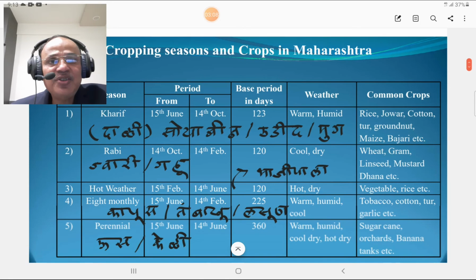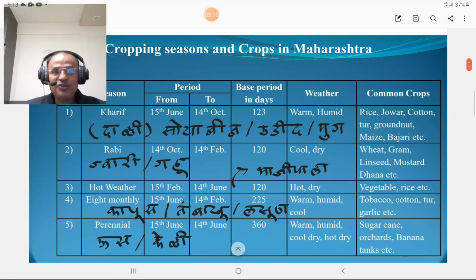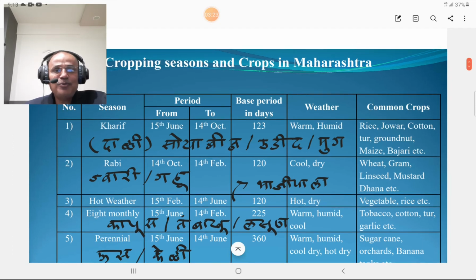So this table is very important as far as irrigation in Maharashtra is concerned. These are the cropping seasons and crops in Maharashtra, and every time in MPSC there is a question on cropping seasons and crops in Maharashtra. First season, which you know is now coming to an end, is the Kharif season. It starts from 15 June and ends on 14th October, with a base period in days. We are dealing with the base period and crop period separately after describing this table.